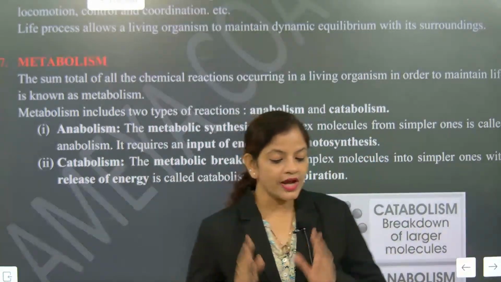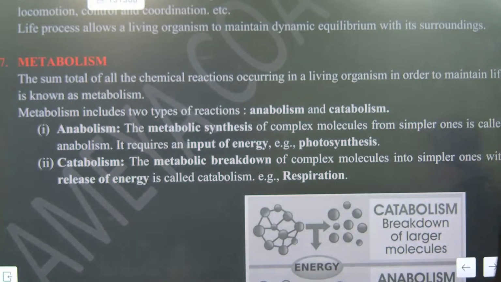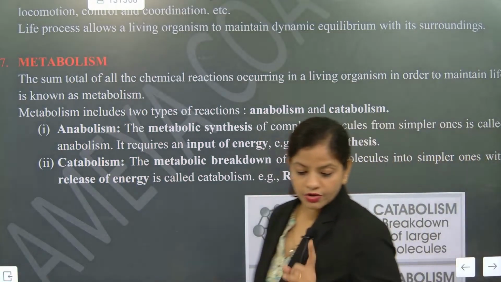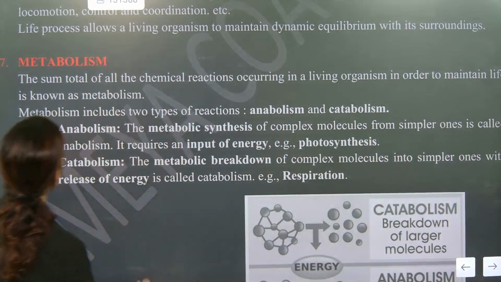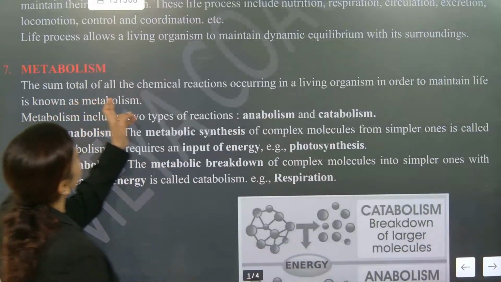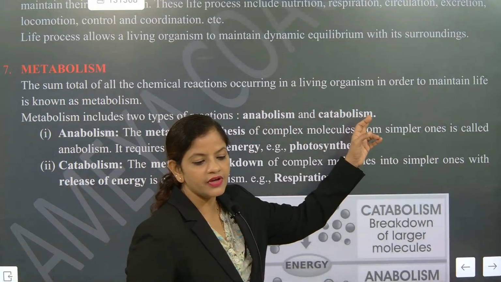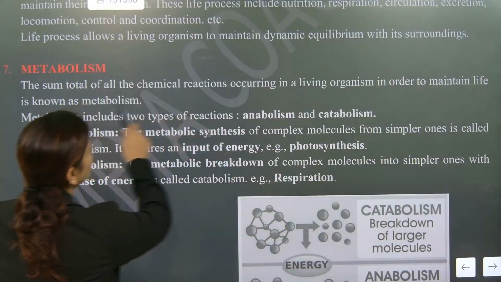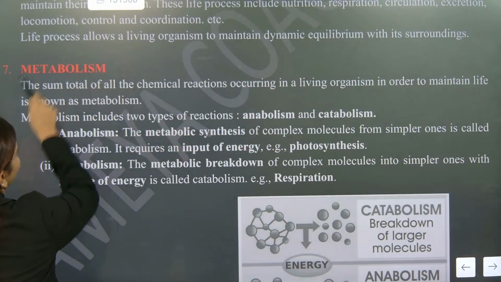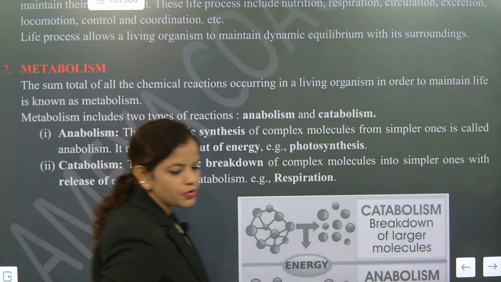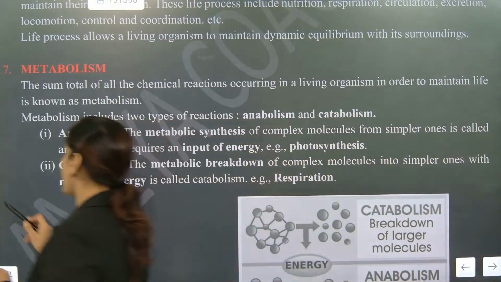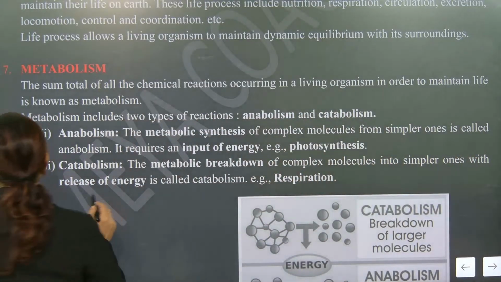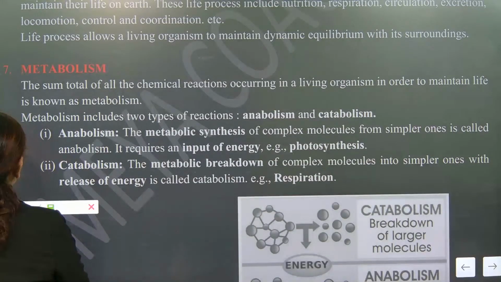Now listen. Catabolism and anabolism. In short, remember the most important part: the sum total of all chemical reactions occurring in a living organism is called metabolism. Understood? The only important point I am underlining is the sum total of all.